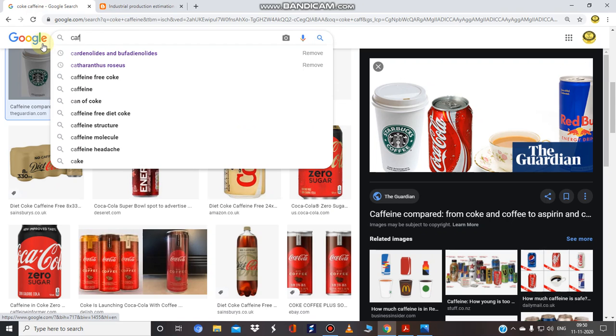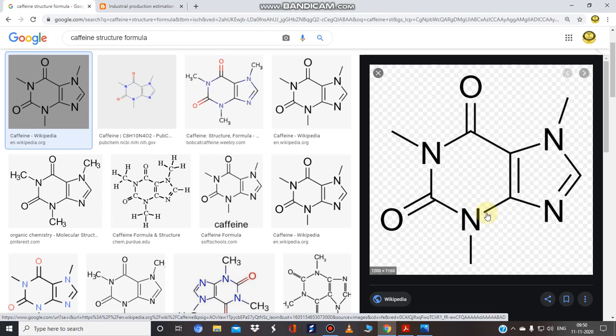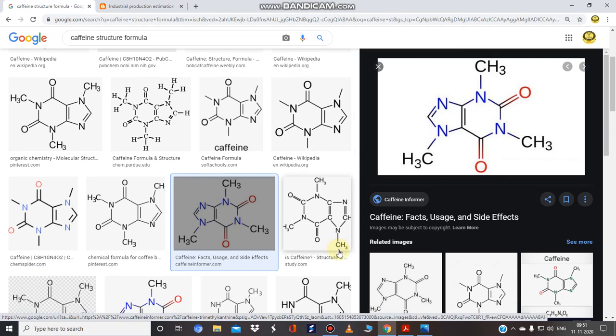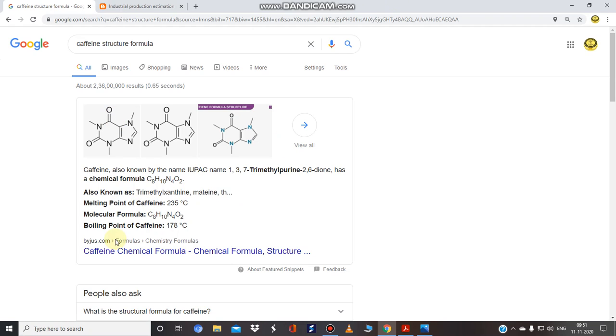Let me type here: caffeine. Caffeine structure. This is very important. Xanthine, 1,3,7-trimethyl, a very important chemical compound, a purine. Okay, so I hope you have an idea about this. This is also known as trimethylxanthine or 1,3,7-trimethylpurine. Okay, very important. C8H10N4 means it is an alkaloid.